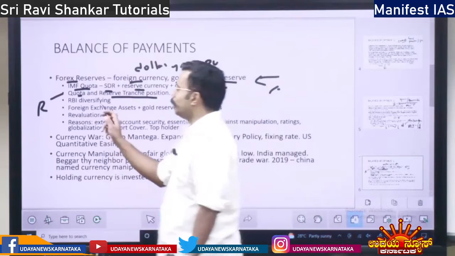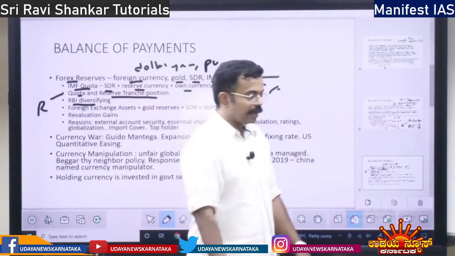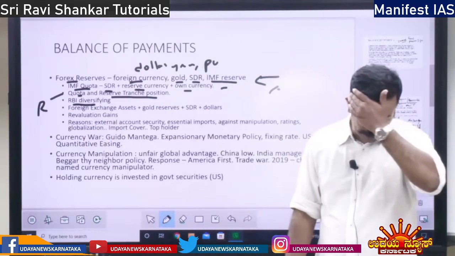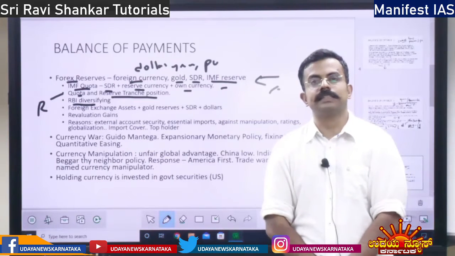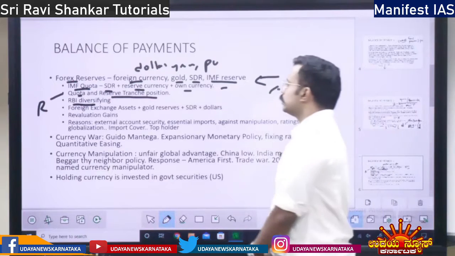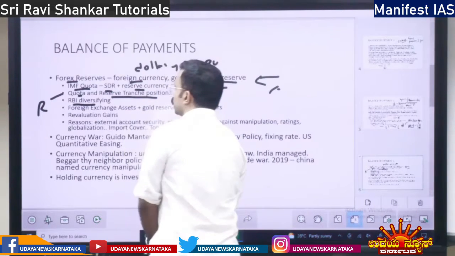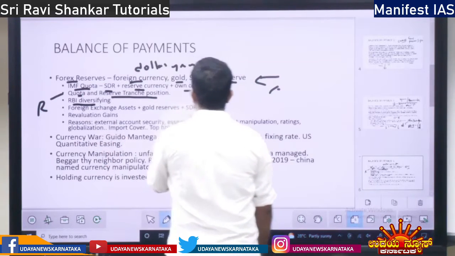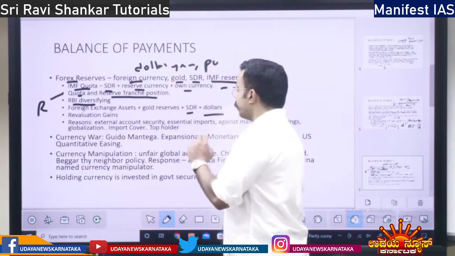Apart from that, RBI is diversifying its resources. Why? Earlier RBI used to hold just dollars or some currencies. Now it is holding many different types of currencies, right? So it is diversifying its Forex Reserve. Next, with respect to Forex Reserve, what are the things? We have dollars, we have SDR, special drawing rights of IMF.